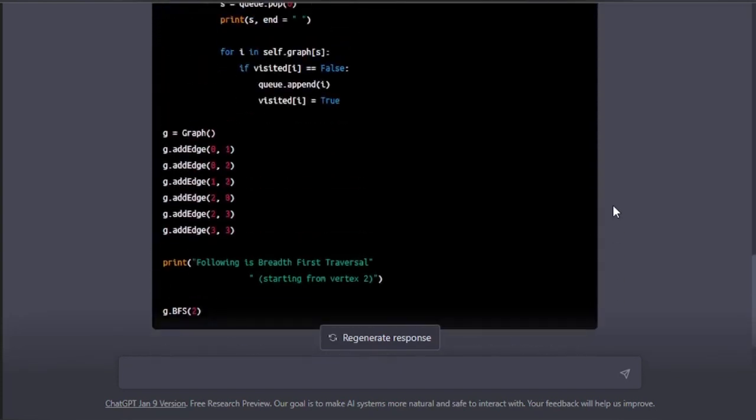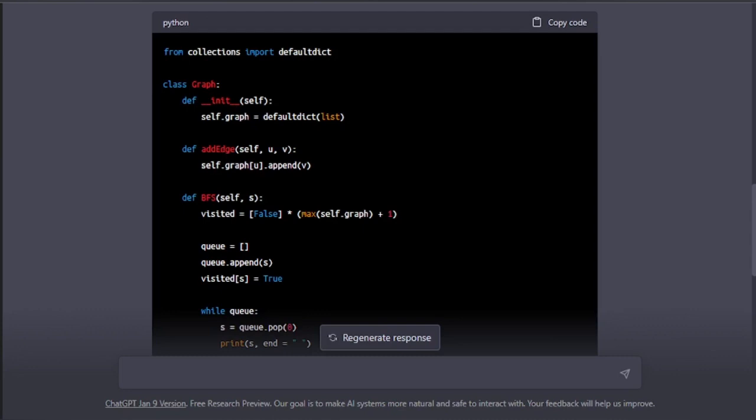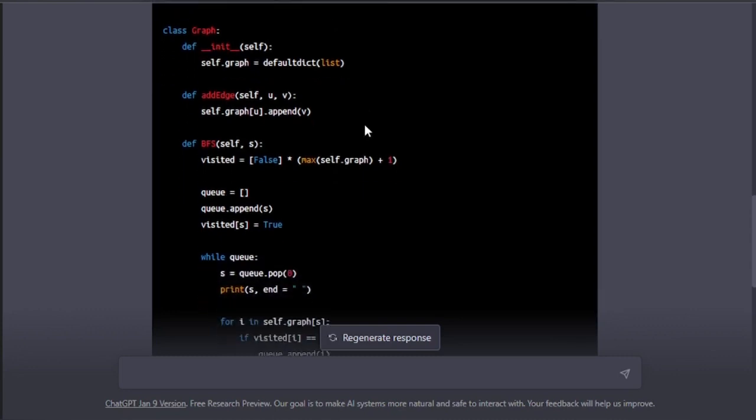We are calling a constructor. Here Graph is the class, and init is the function that defines the constructor, self.graph. We are creating a graph, and we are adding the list into the default dictionary. We have understood why we are using default dictionary. Then we are calling another function which is add edge. These names are user defined; you can call them anything.